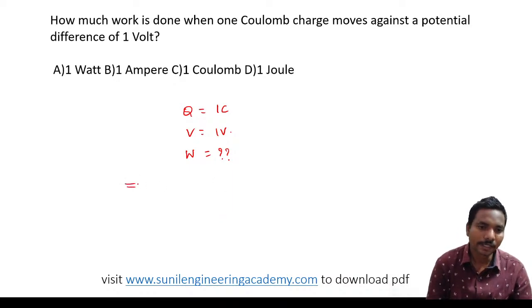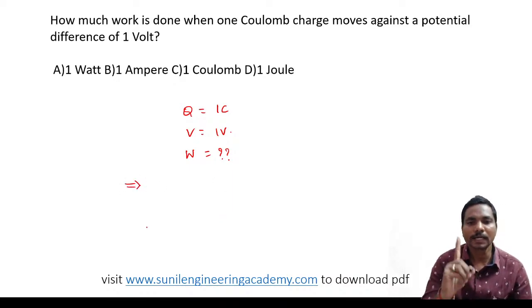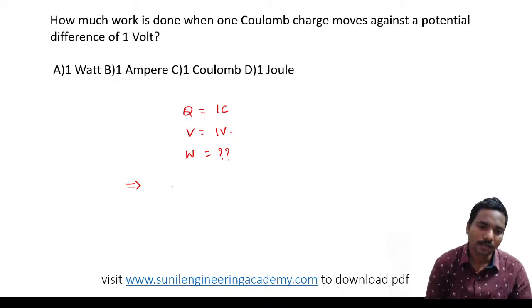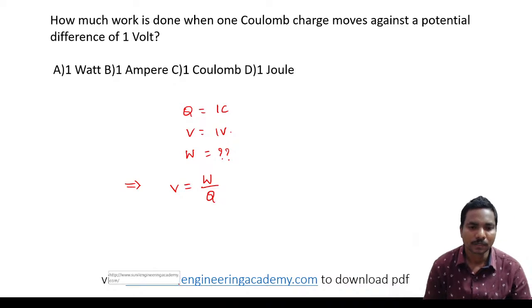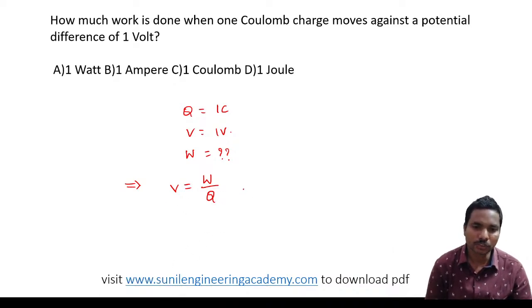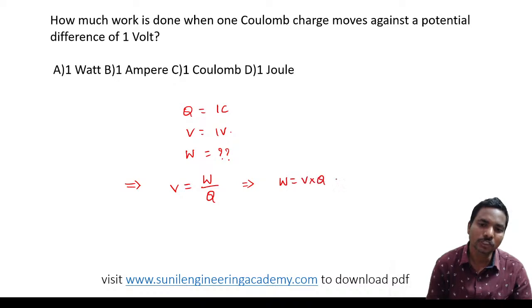Here in the theory class of physics, in the electricity topic, I have given that voltage or potential is equal to work done on unit positive charge. From that, work done is equal to voltage into charge. So voltage is 1 volt, charge is 1 coulomb. So 1 into 1 is 1. So here work done is in joules.